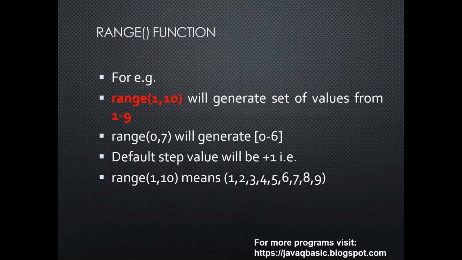Range function. For example, range 1 to 10 will generate a set of values from 1 to 9. Range 0 to 7 will generate 0 to 6. The default step value will be +1. It will increase 1 by 1, step 1. Range 1 to 10 means 1, 2, 3, 4, 5, 6, 7, 8, 9.